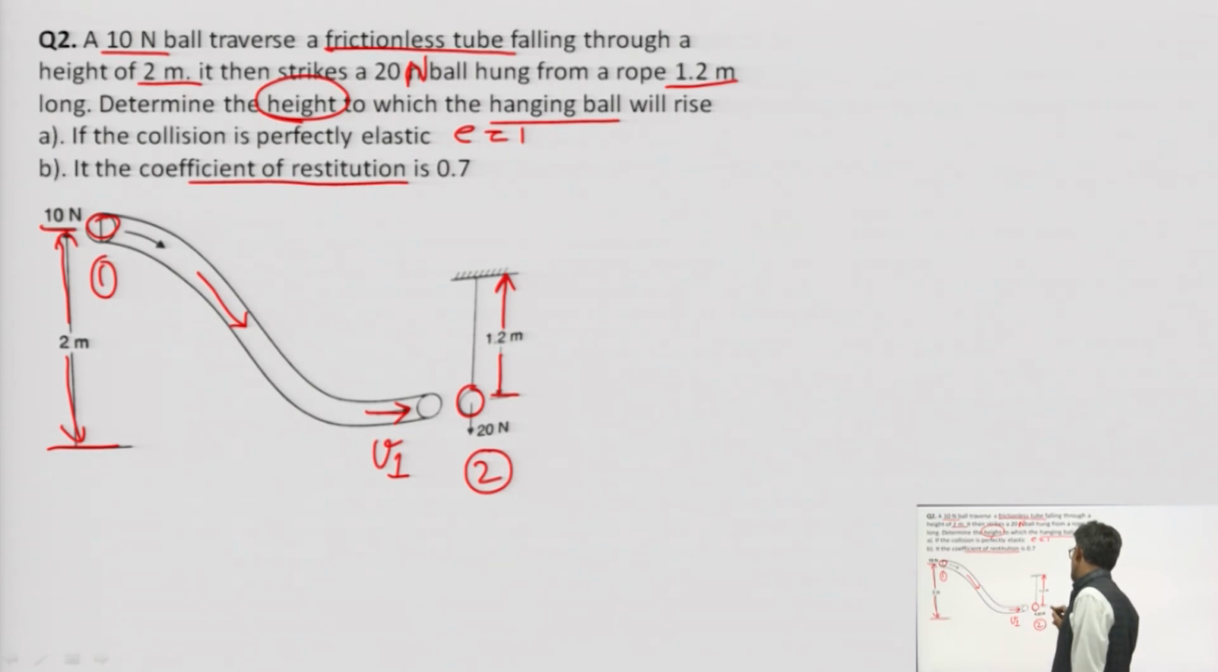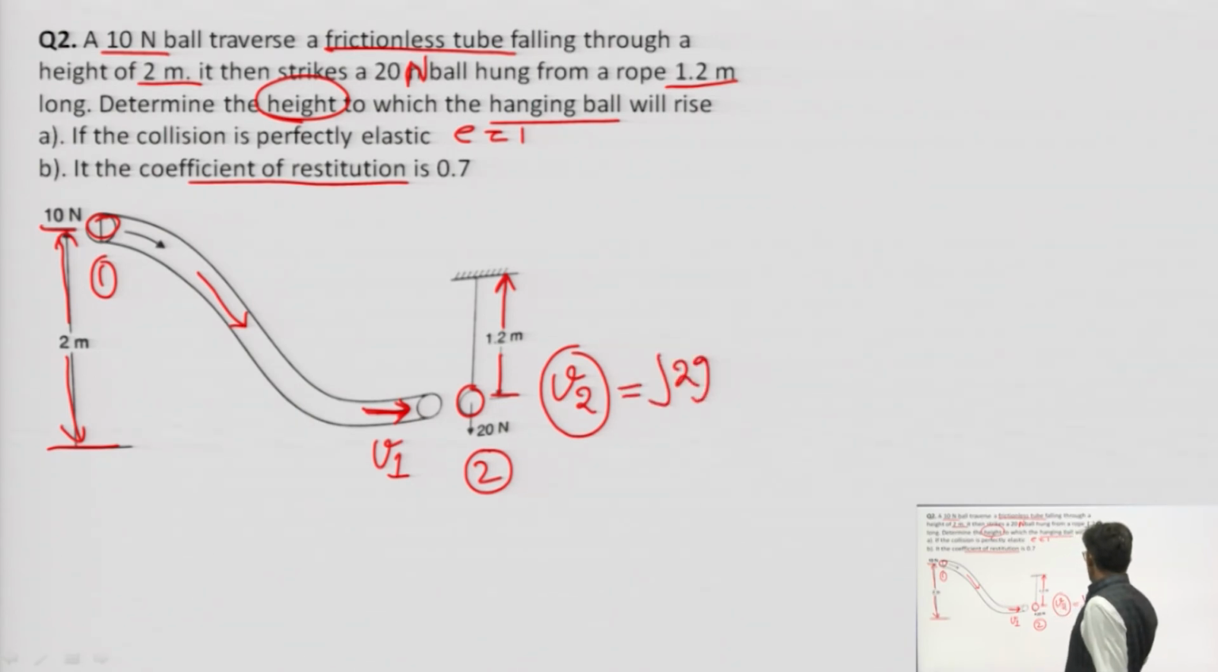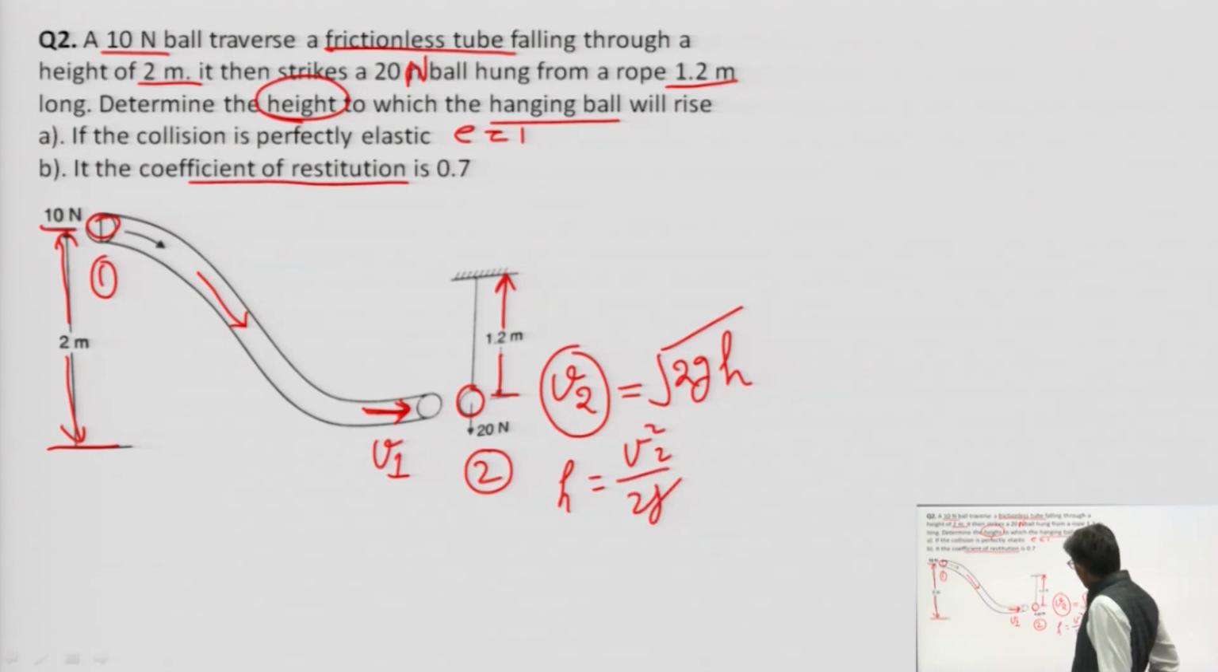This is coming horizontally, and this one is based on the velocity V2. It is square root of 2gh actually, so h will be V2 squared upon 2g. So finally, what we need to calculate is the final velocity.